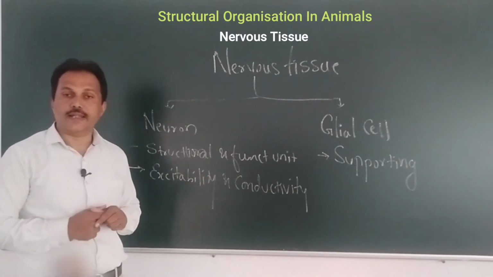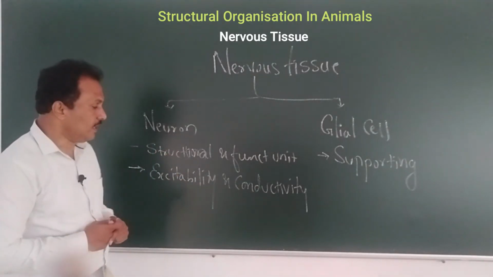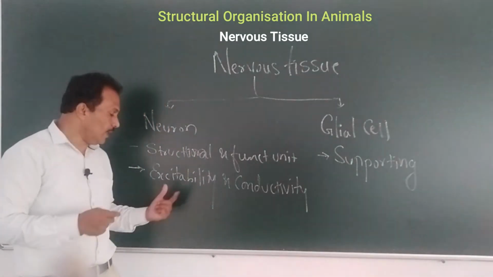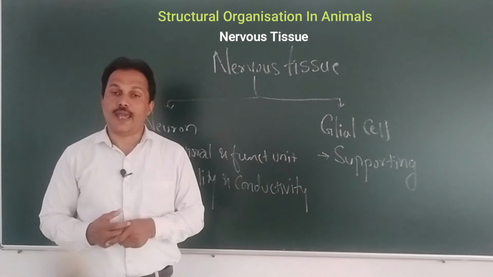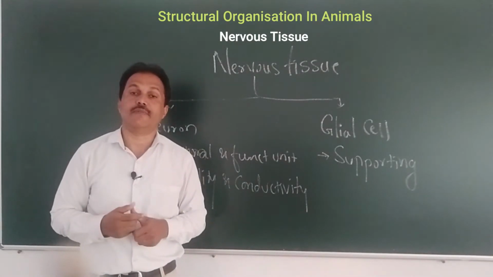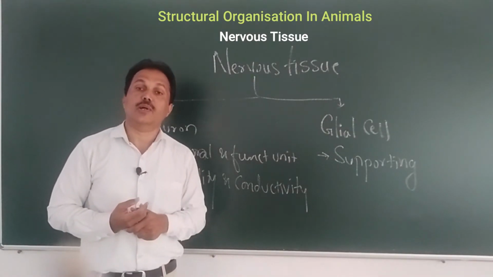Again I repeat, it has the property of excitability and the property of conductivity. These two parts, excitability and conductivity, and development of the action potential, we are going to study in detail in the subsequent lectures when we study impulse generation and transmission of nerve impulses.